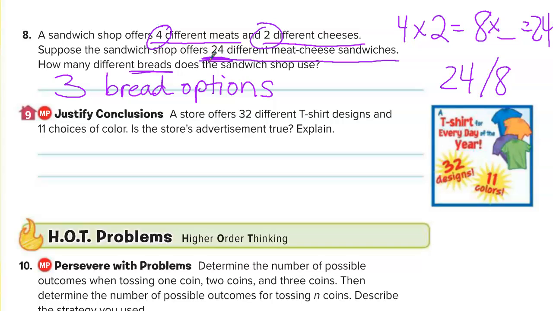Number 9. A store offers 32 different T-shirt designs and 11 choices of color. Is this advertisement true? And explain.